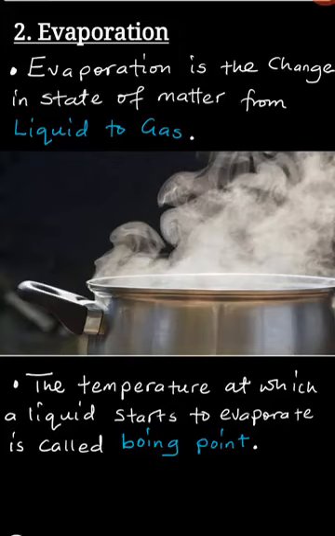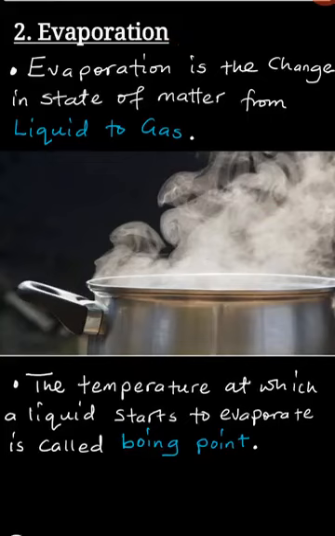For example, when you get your water, which is a liquid, and then you put it in a pot and then you heat it, you are going to see that the liquid water will start to change from the liquid that it was to a gas, which is just water vapor. This process here, where matter is changing from liquid to gas, is what we call evaporation.